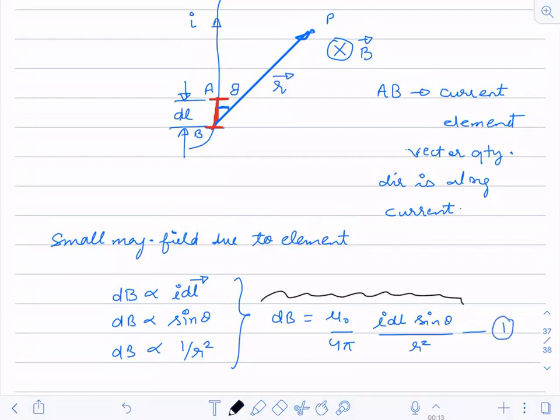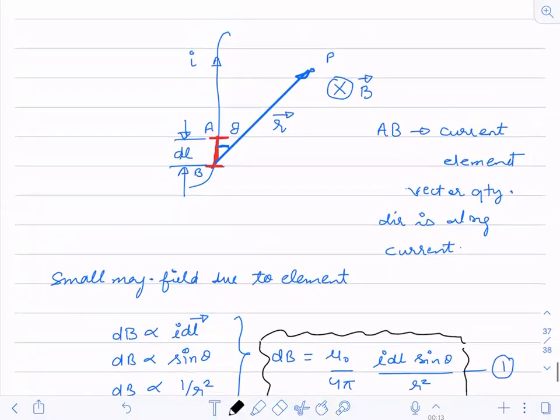This is our main equation, Biot-Savart's law. So if in the exam they ask you what is Biot-Savart's law, you have to explain it like that. What is IDL? IDL is the current element, which is a vector quantity. Its direction will be along the current.